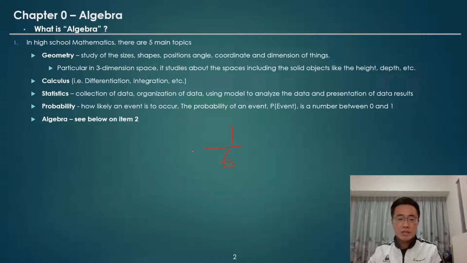Obviously, in this very simple case, the probability is 1/6. This is what we call P(E) equal to 1/6. The value of the probabilities will always be between 0 and 1. This is P(E), and these are the very simple features of probabilities.